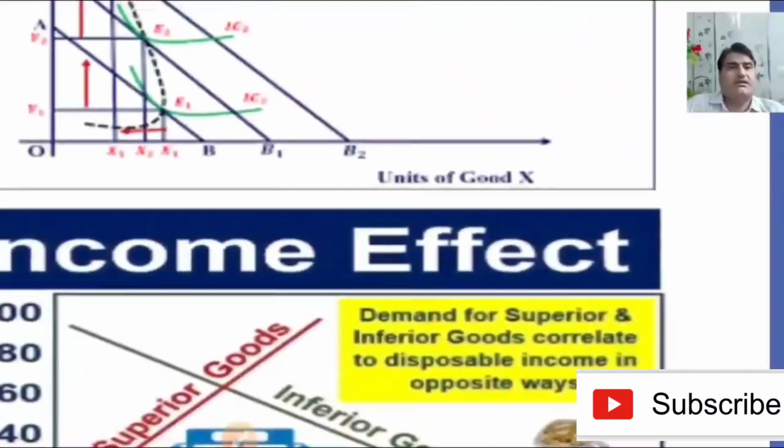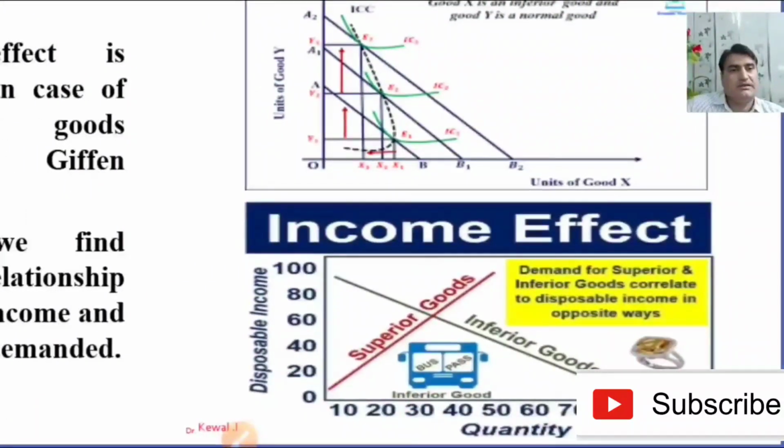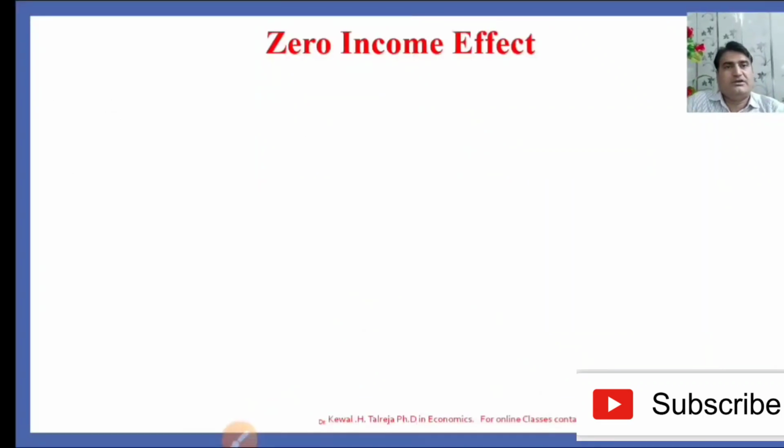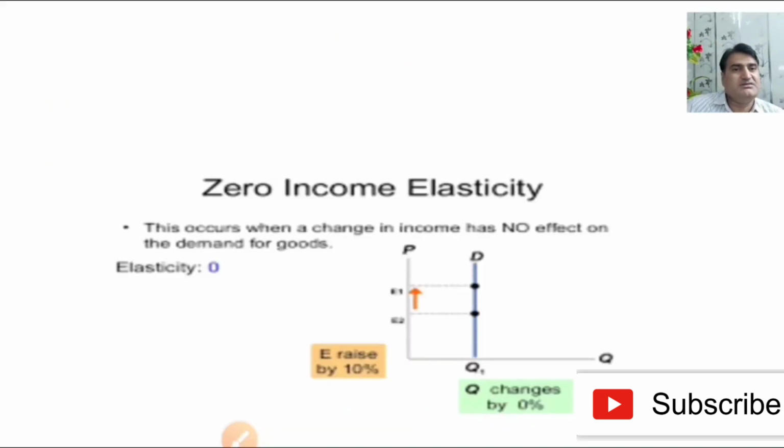Demand for superior and inferior goods correlates to disposable income in opposite ways. It means in the case of normal goods, the income elasticity is positive. In the case of inferior goods, the income elasticity is negative. Now, the zero income effect. When we say there would be a zero income effect, it means the income elasticity is zero. The income effect is zero in the case of neutral goods where the consumer's quantity demanded is fixed. For example, salt: with an increase in income, we can't increase the demand for salt or drugs. This occurs when a change in income has no effect on demand for goods.